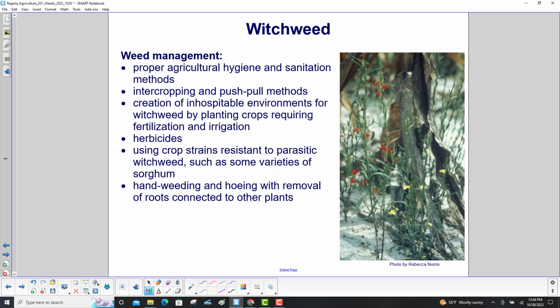It is managed through proper agricultural hygiene and sanitation methods, intercropping and push-pull methods, creation of inhospitable environments for witchweed by planting crops requiring fertilization and irrigation, herbicides, using crop strains resistant to parasitic witchweed, such as some varieties of sorghum, hand weeding and hoeing with removal of roots connected to other plants.